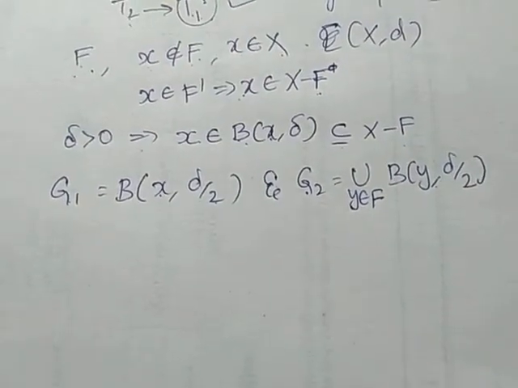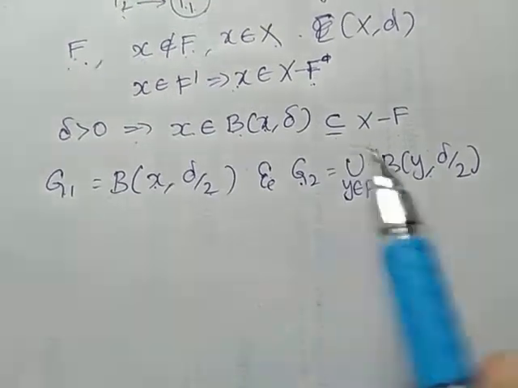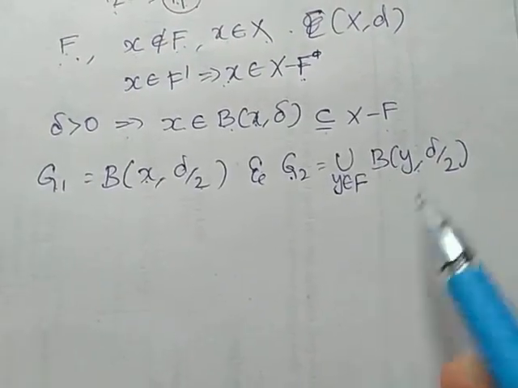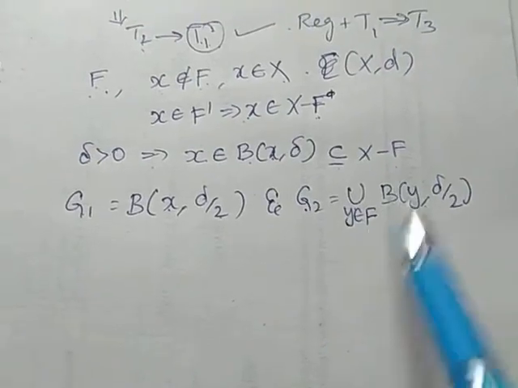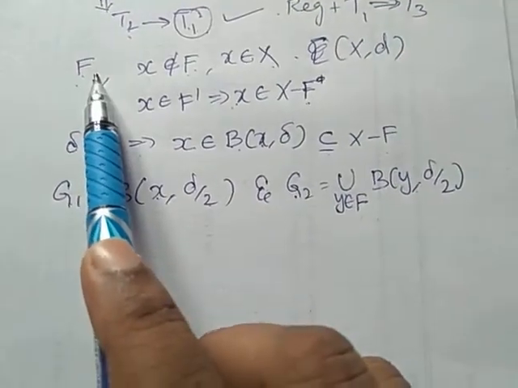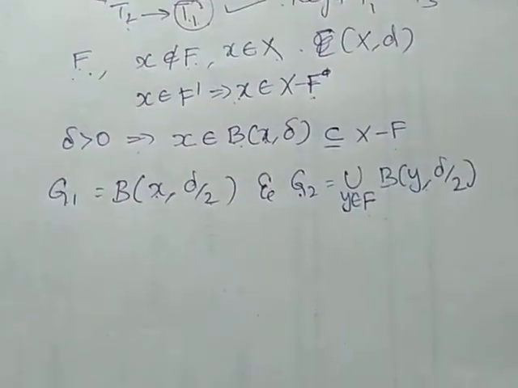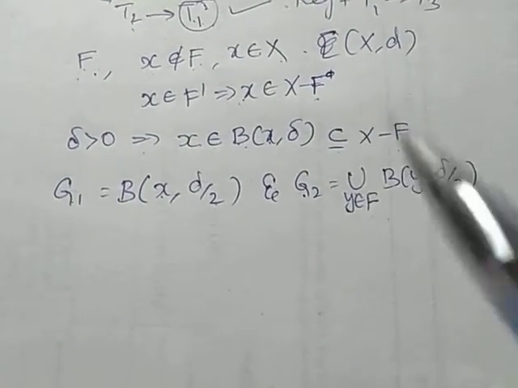We have to consider a point and a closed set. So here I am considering the union over y belongs to F. What is F? F is a closed set, right? So keep that in mind. We have to prove this metric space is regular.